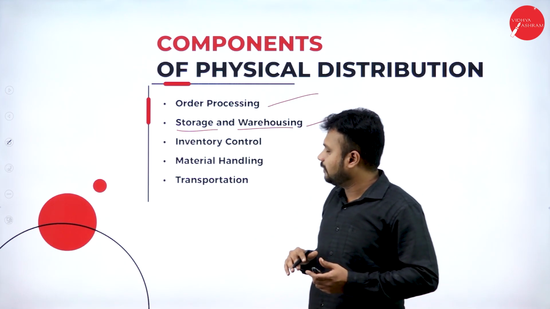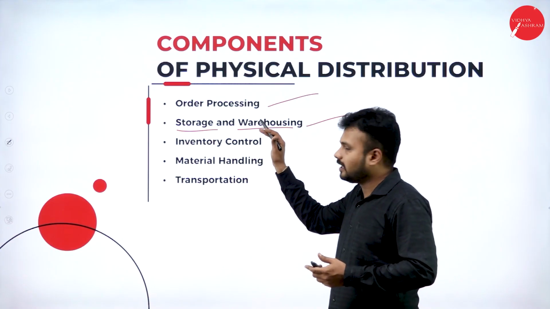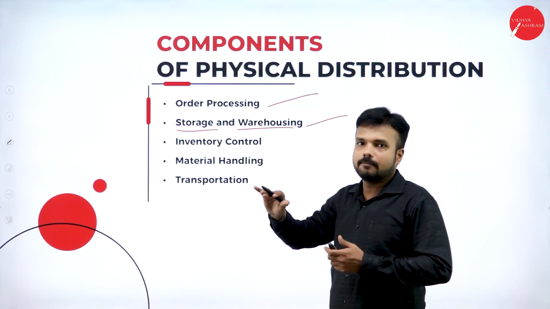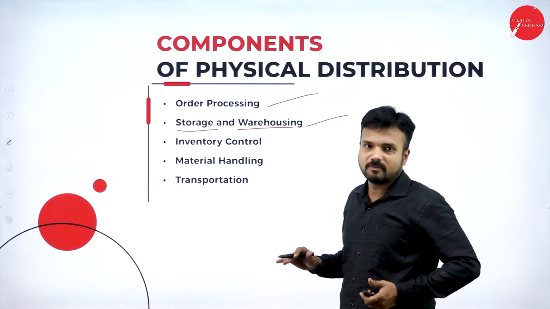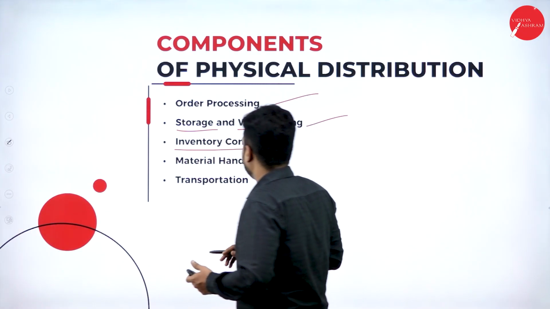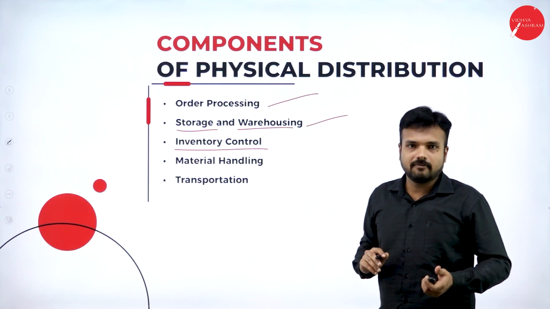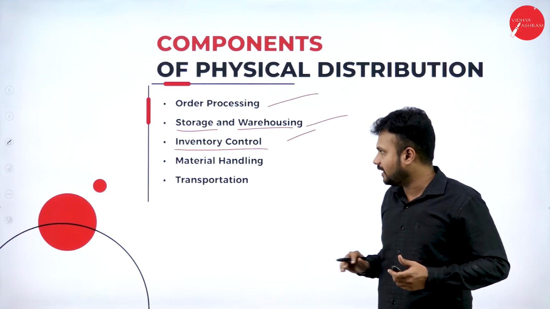In marketing, we are supposed to make sure that there is sufficient stock in warehousing so that we can provide the product in time for the customer, so that the customer gets satisfied with our product. Inventory control. We are supposed to control the inventories. It plays a vital role in marketing management.